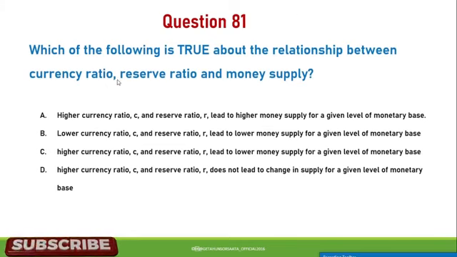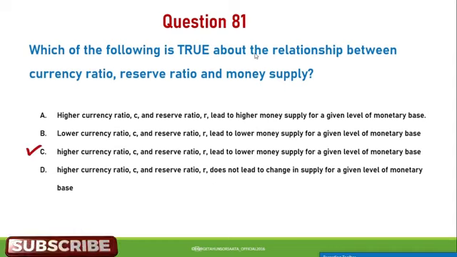Question number 81. Which of the following is true about the relationship between currency ratio, reserve ratio, and money supply? A, higher currency ratio and reserve ratio lead to higher money supply for a given level of monetary base. B, lower currency ratio and reserve ratio lead to lower money supply for a given level of monetary base. C, higher currency ratio and reserve ratio lead to lower money supply for a given level of monetary base. D, higher currency ratio and reserve ratio don't lead to a change in money supply for a given level of monetary base. So the correct answer for this question is C.